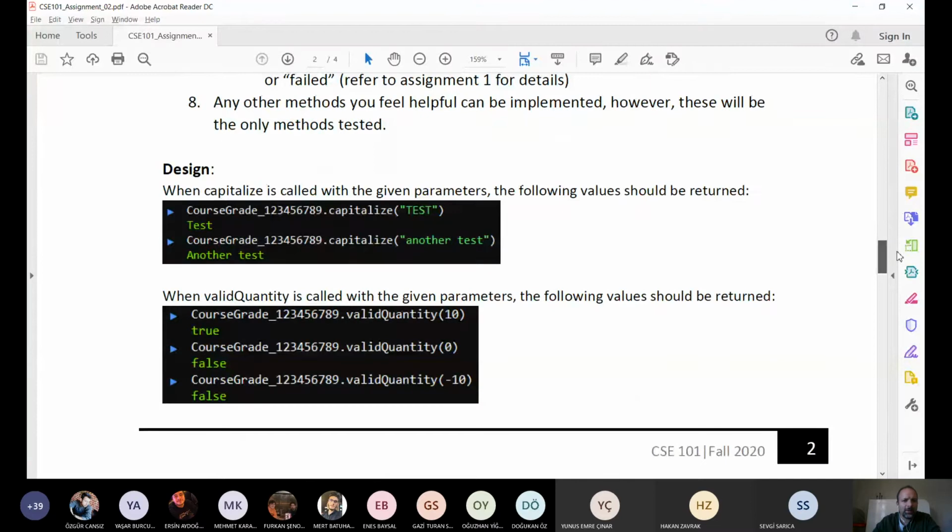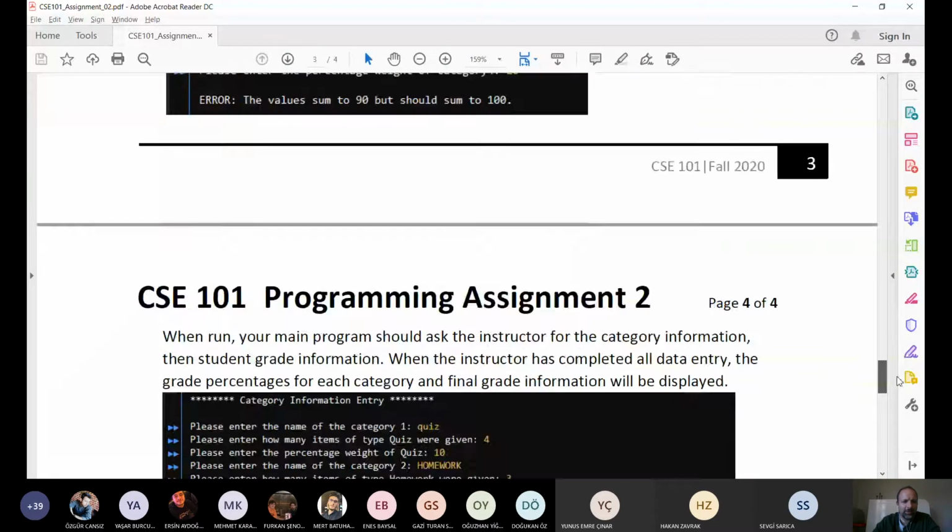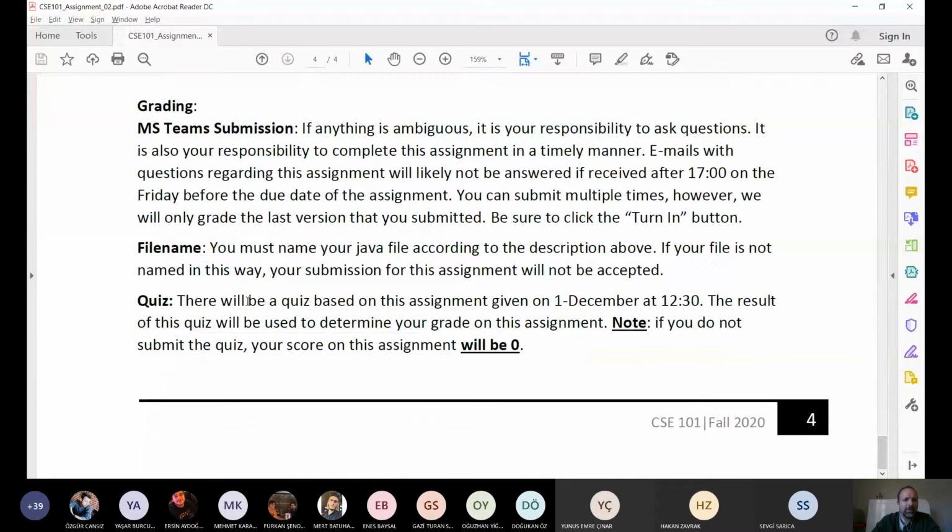But the main thing I wanted to point out, that there's been a question about: there will be a quiz based on this assignment. It will be given on Microsoft Teams in the forums on December 1st. That's Tuesday, the Tuesday after the assignment is due. The assignment is due midnight Sunday night, and you will have a quiz given on Tuesday at 12:30. Based on the result of that quiz, it will be used in the calculation of your grade on this assignment. So if you don't submit the quiz, automatically your score on the assignment will be 0. You need to make sure to submit that quiz.